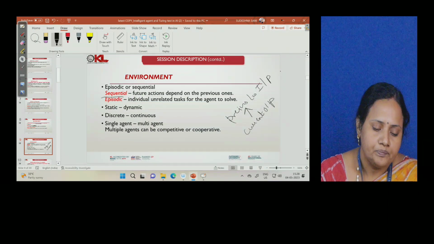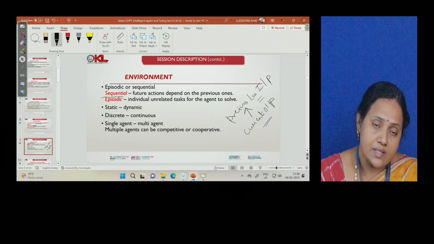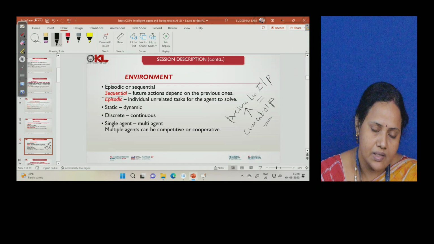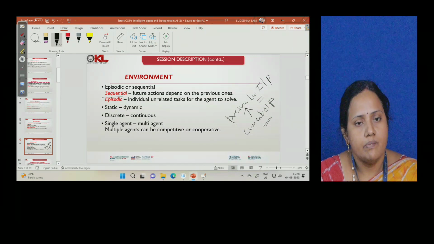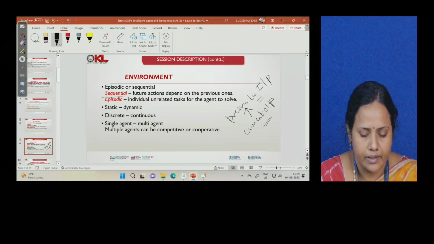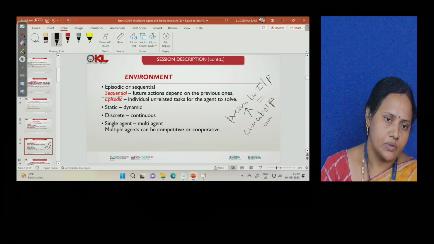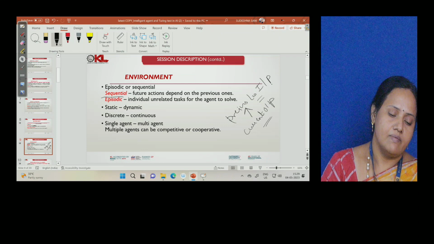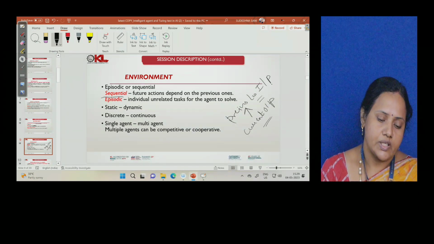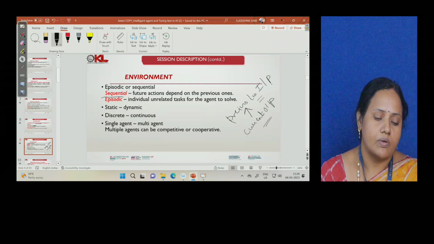It doesn't care what actually is done in the previous step. Invariant of whatever may be the outcome of the previous step, the episodic environment will just take in the current action, try to perform that, and give you the output. So when we define the environment, ensure that you are familiar with all these keywords like episodic or sequential, static or dynamic, discrete, continuous, single agent, and multiple agent.